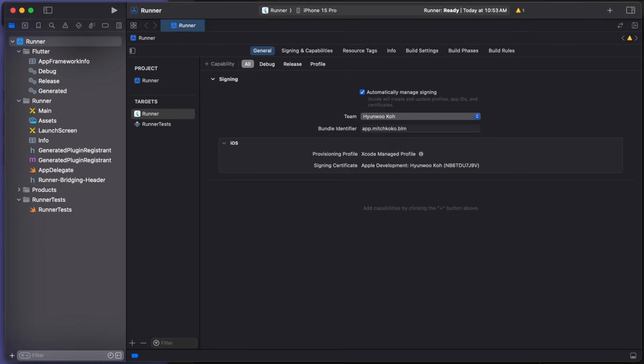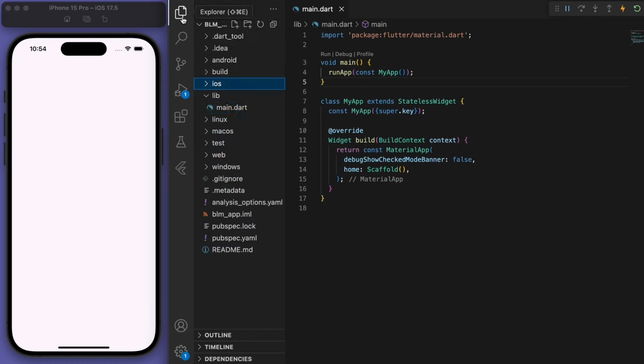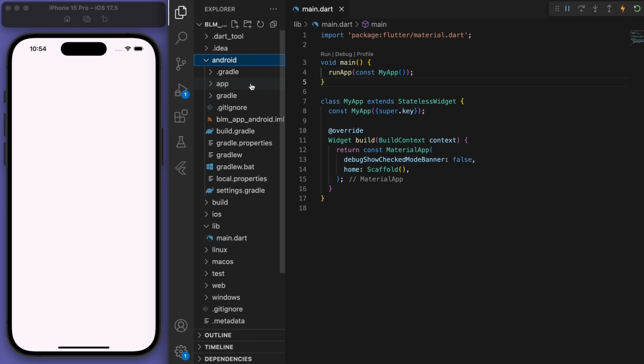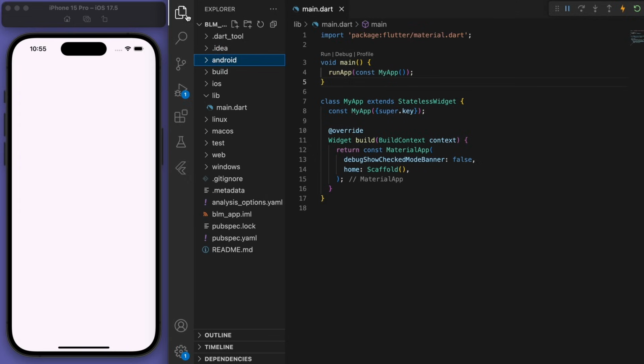I'm going to say app.mitchcoco.blm for build, launch, monetize. So just select the appropriate bundle ID for you. And once that's done, let's close Xcode. And you can actually do something similar for Android in the build Gradle. So this will be useful for when we publish it to the App Store.